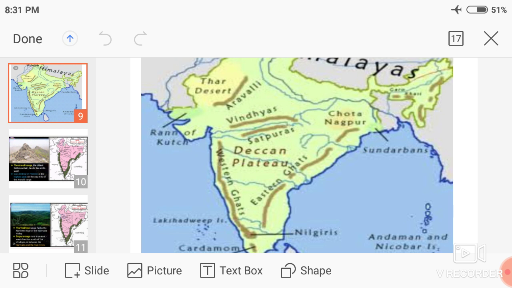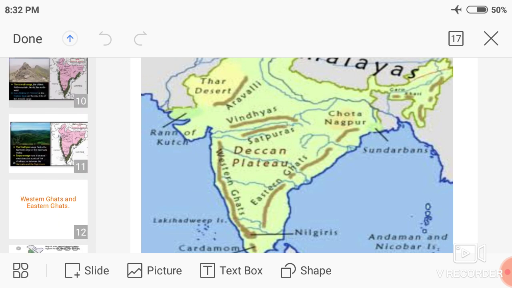You can see on the map that the Vindhyas lie along the northern edge of the Narmada valley. Then the Satpura Range runs in an east to west direction, south of the Vindhyas, in between the two most important rivers, the Narmada River and the Tapi River. Understand?